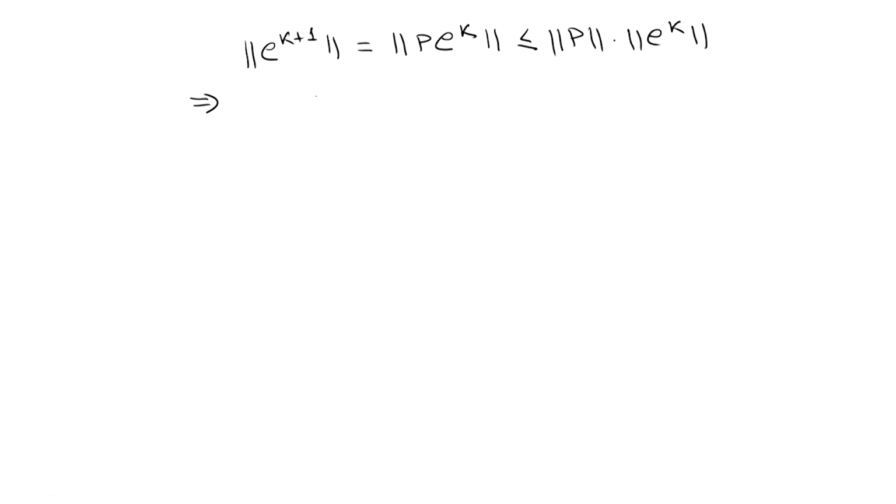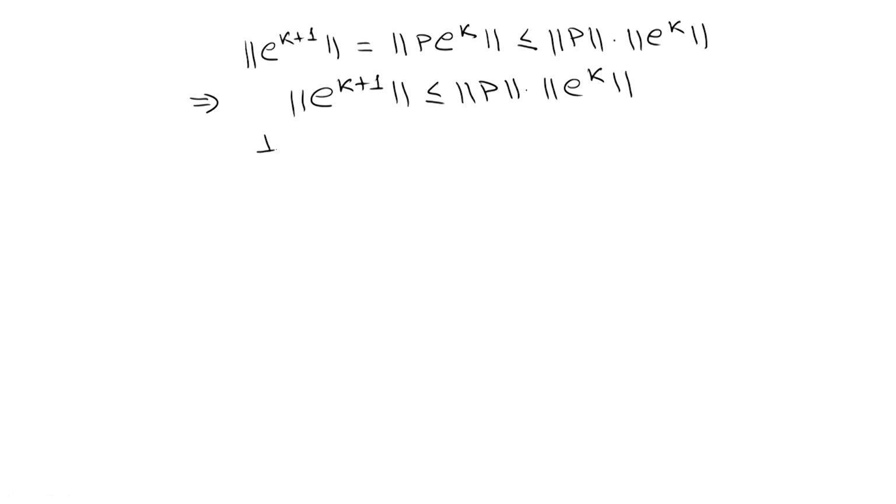So, what we are having? The norm of E_(k+1) is less than or equal to the norm of P into the norm of the error vector in kth iteration.